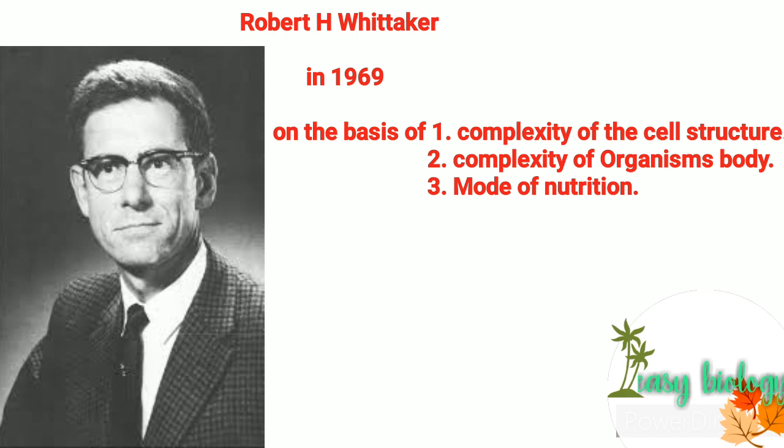He classified all organisms into five kingdoms on the basis of complexity of cell structure, complexity of the body of the organisms, and mode of nutrition.